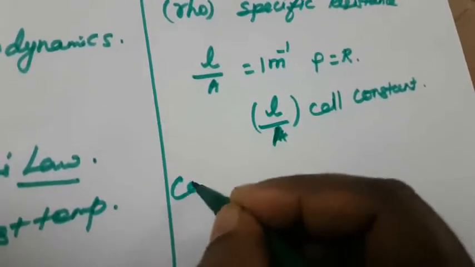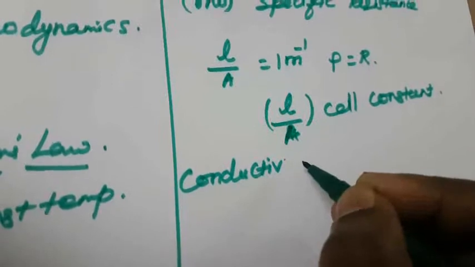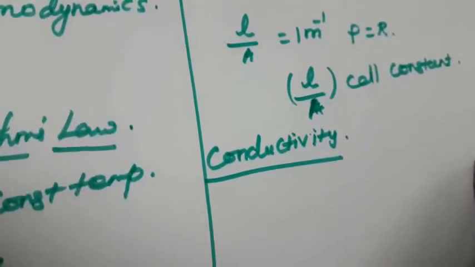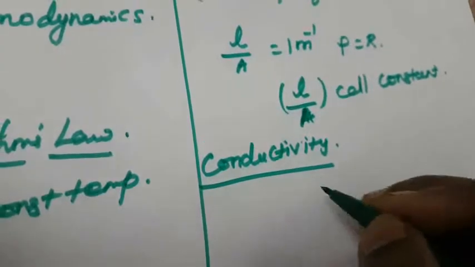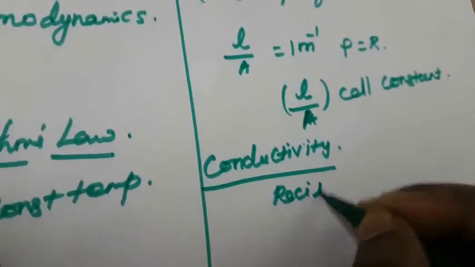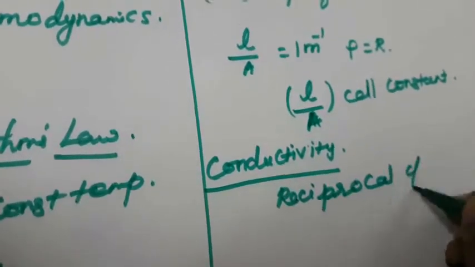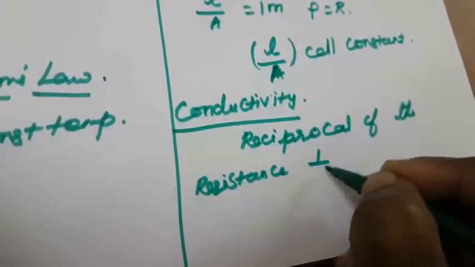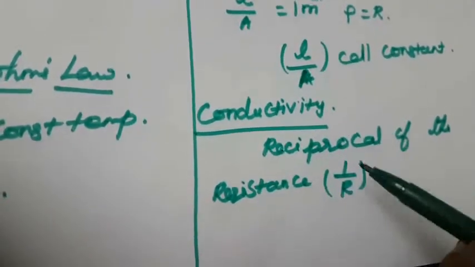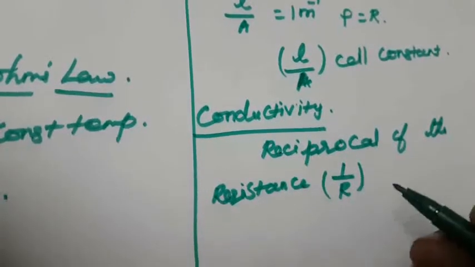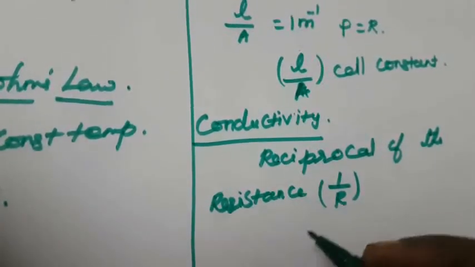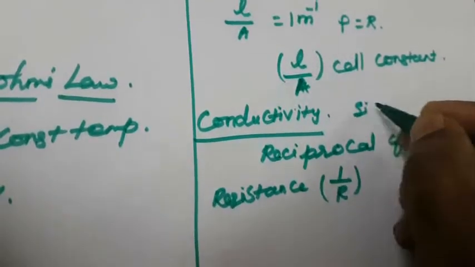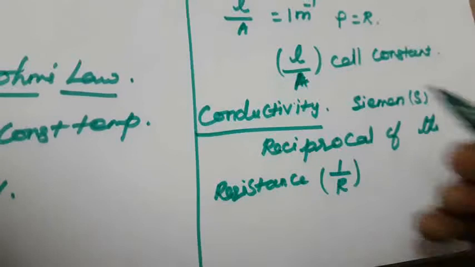Next, what is meant by conductivity? Conductance is the reciprocal of the resistance, that is 1 by R. So the conductance of this electrolytic solution is defined as the reciprocal of the resistance, 1 by R. The unit is Siemens, which is the unit of conductance.